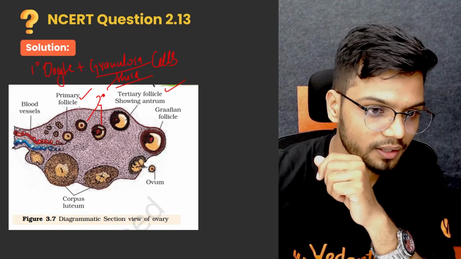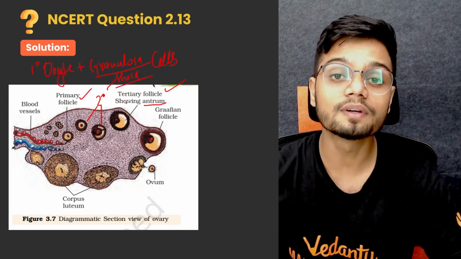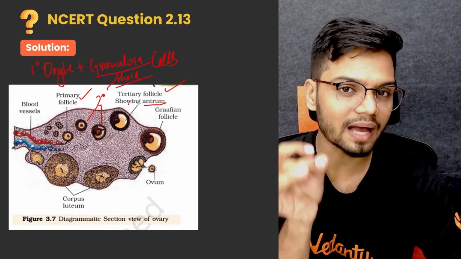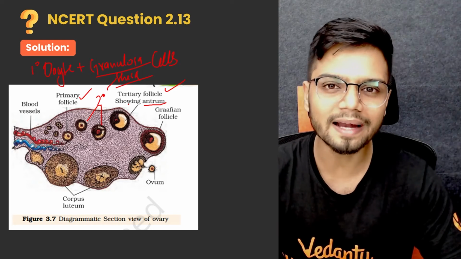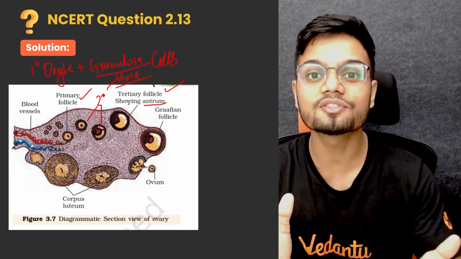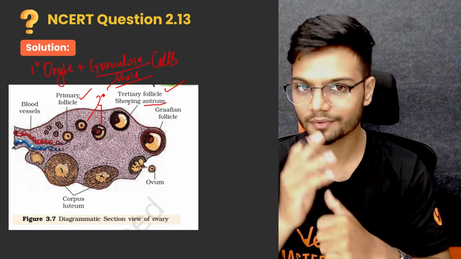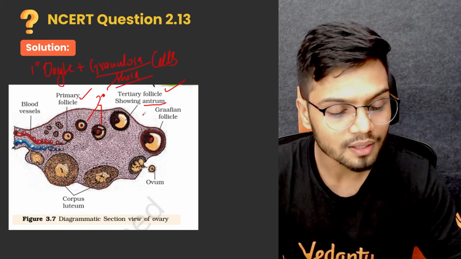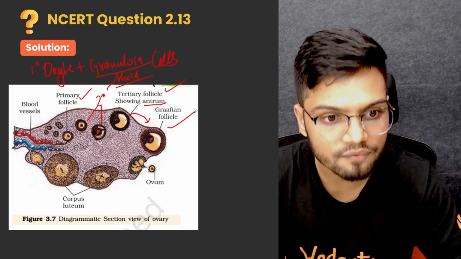The first one is the fluid filled cavity known as antrum. A fluid filled cavity called antrum is a characteristic feature of your tertiary follicle. Along with that, the theca here now gets differentiated into theca interna and theca externa. Clear? Now the tertiary follicle then develops into Graafian follicle.